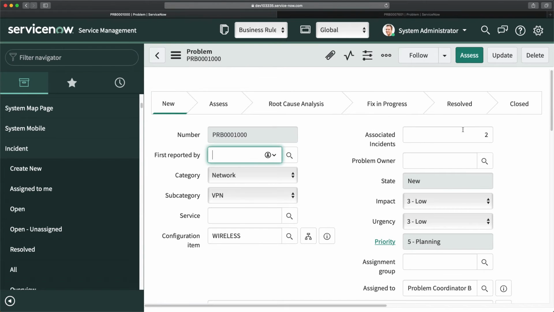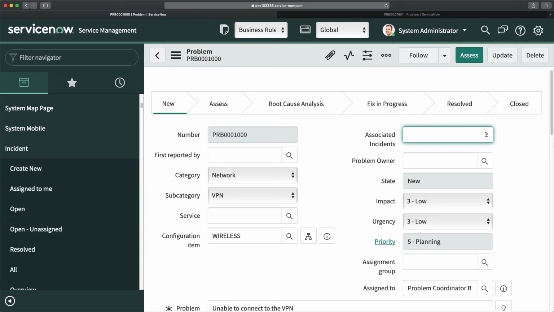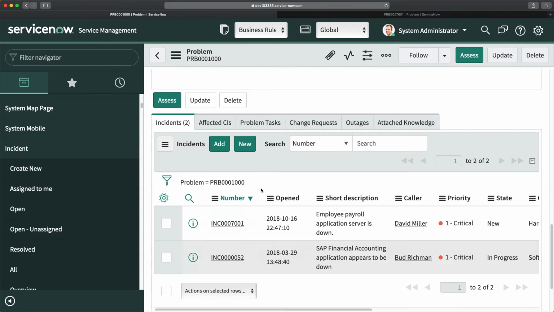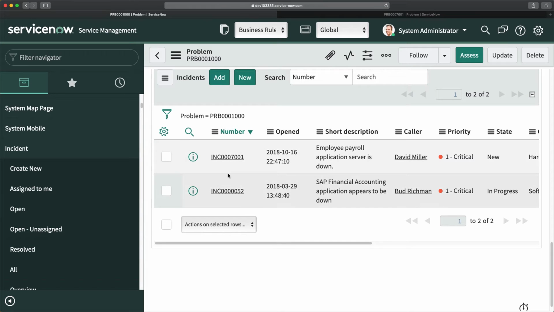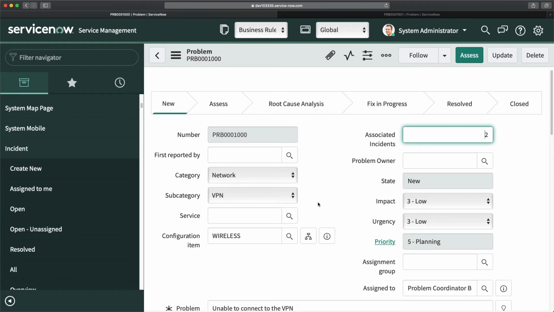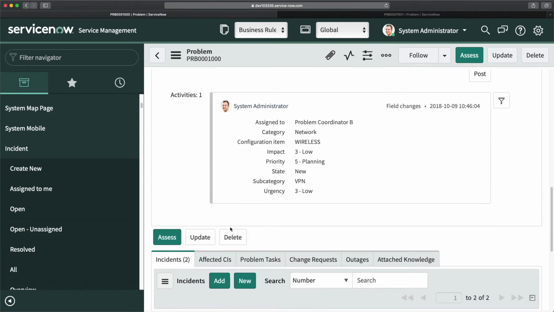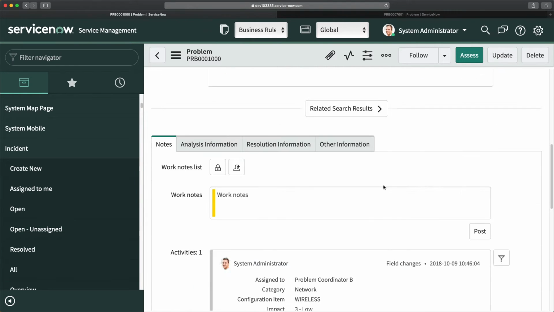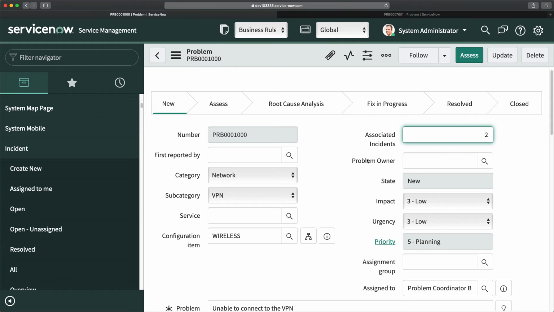Awesome. You can see that now the count is 2 because you have added this problem to another incident as well. And if you go a little bit to the bottom, you can see we have 2 incident records associated with this problem. You don't have to go down to the bottom to see the number of records. You can just directly see here. So this is how you can fulfill the requirement if you get this kind of requirement from your customer or clients.